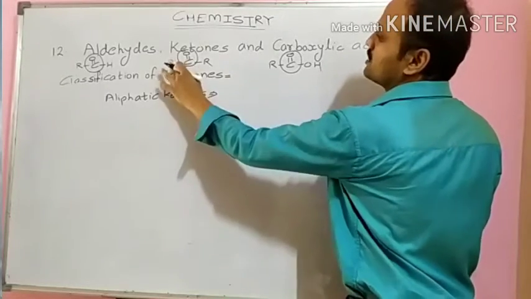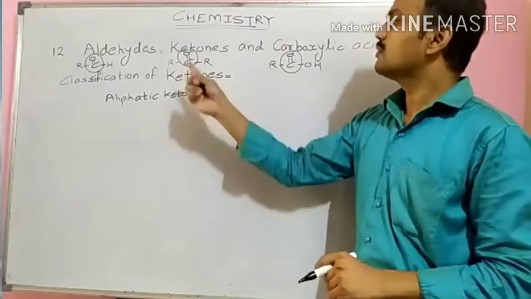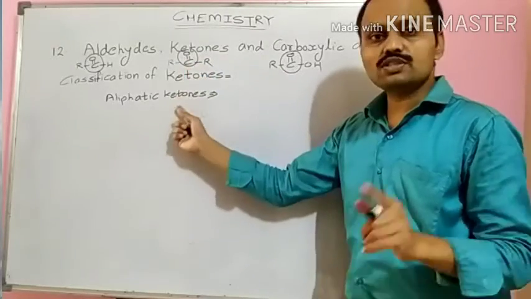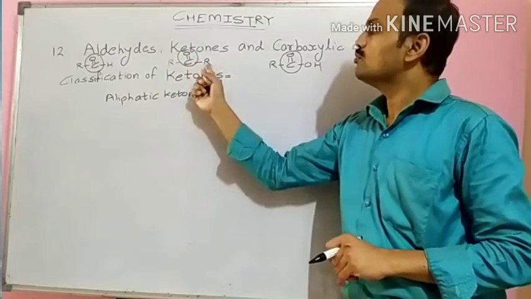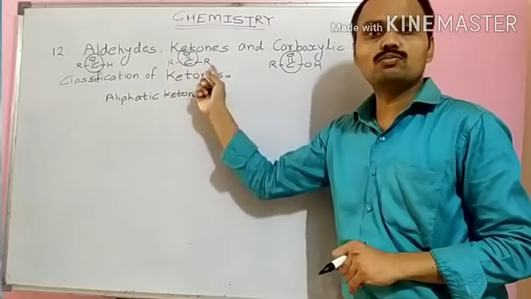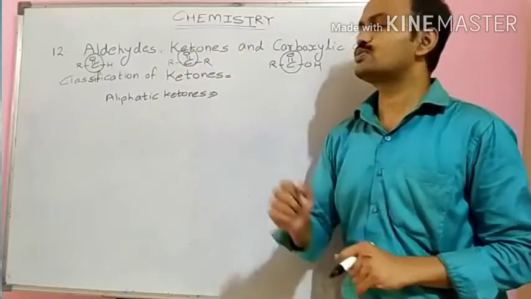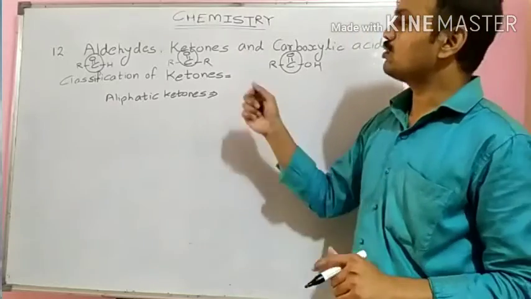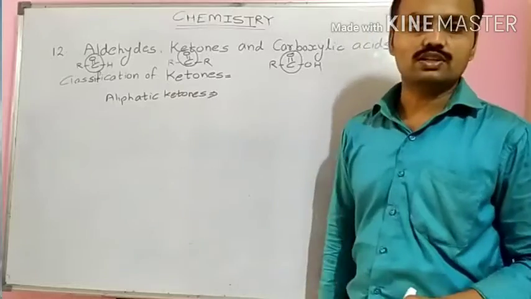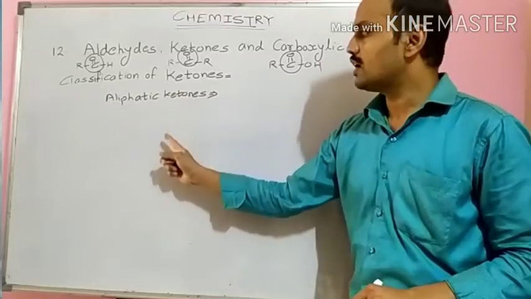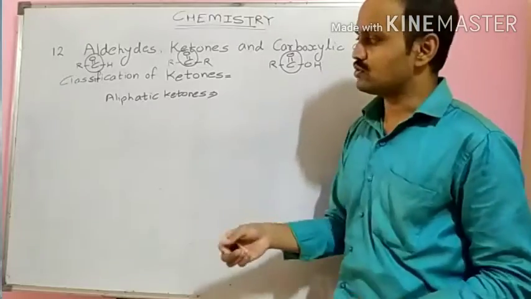The representation of a ketone is RCOR. The definition is: ketones in which the carbonyl group is attached to alkyl groups from both sides are called aliphatic ketones. Based on this definition, aliphatic ketones are further classified as follows.